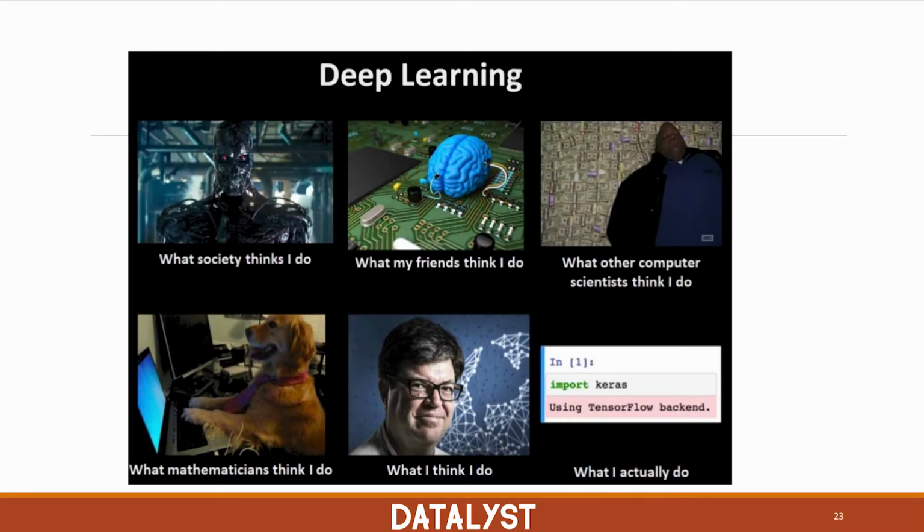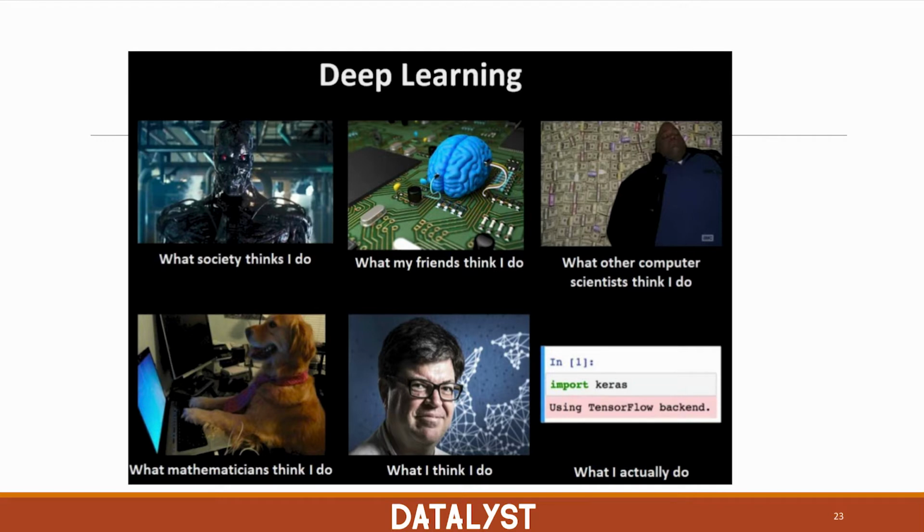And since then, deep learning has overtaken everything. And there are many misconceptions around what's really happening. So people are talking about AI coming to take our jobs and steal our freedom. Some people think that we're trying to recreate an artificial brain. Computer scientists think that deep learning engineers essentially just cash up money.